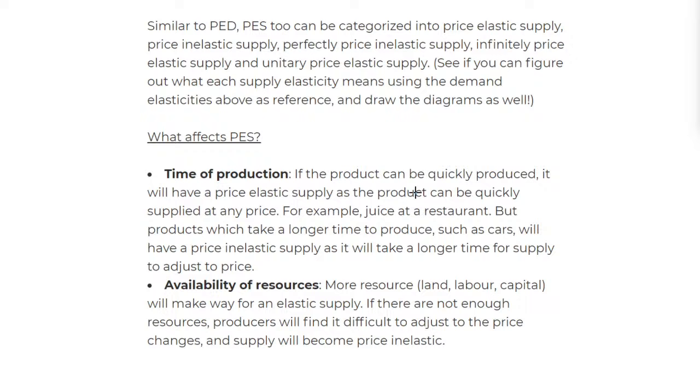Now we'll have a look at the factors that affect this PES. The first one is the time of production. If most products can be made quickly, it's like the factors of supply.